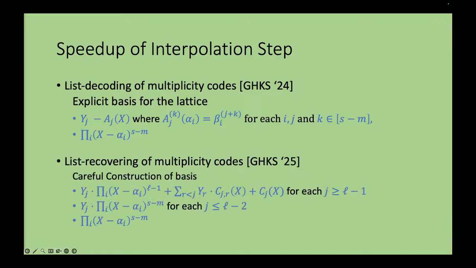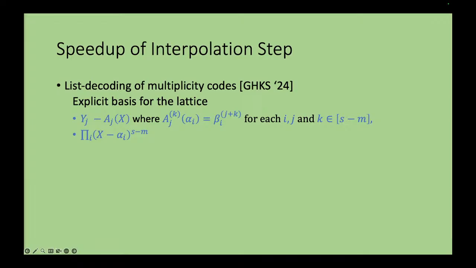For list recovery, we had to do more work. Even coming up with the basis actually required more work. These are unknown polynomials. You have to solve some, but we can show that we can obtain all of them in nearly linear time. So this was for list decoding and list recovery. So that's the first step of the algorithm.